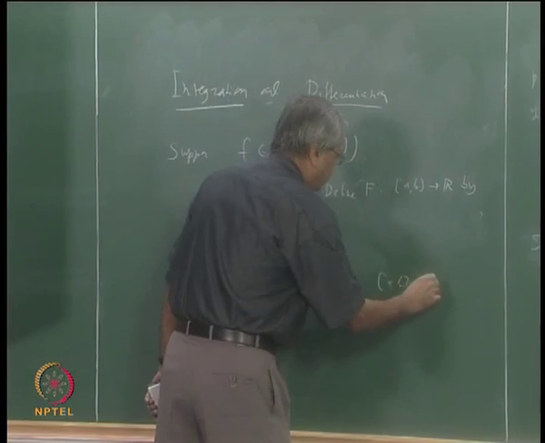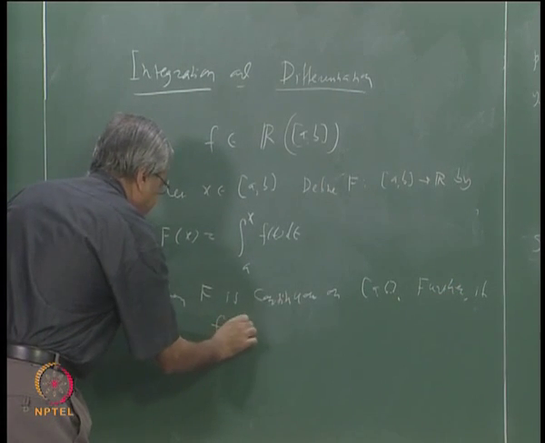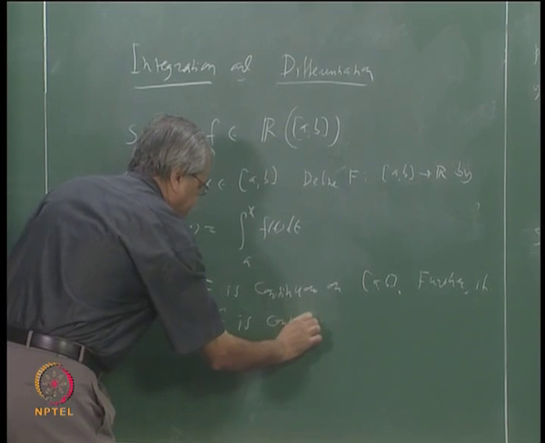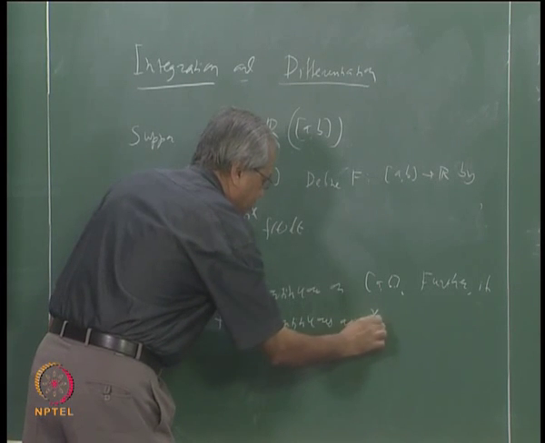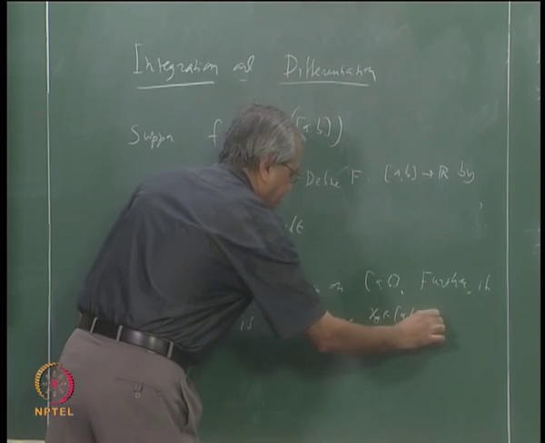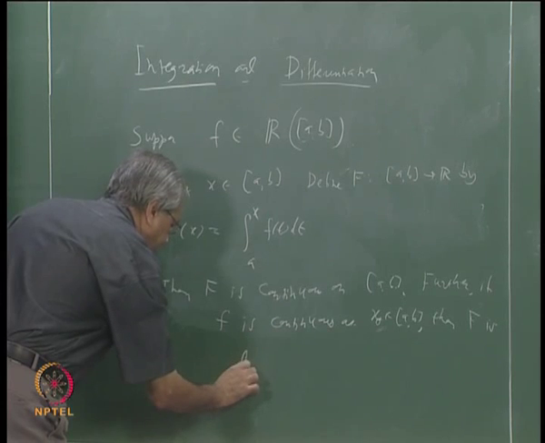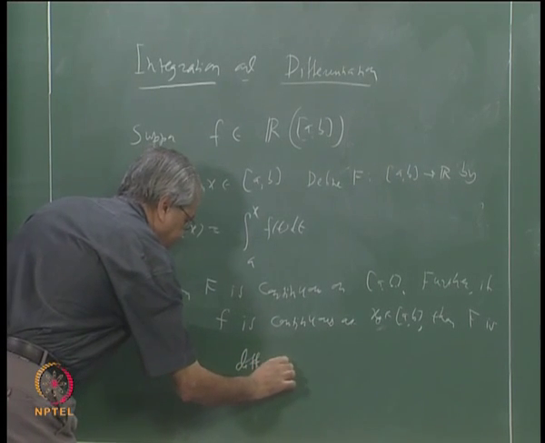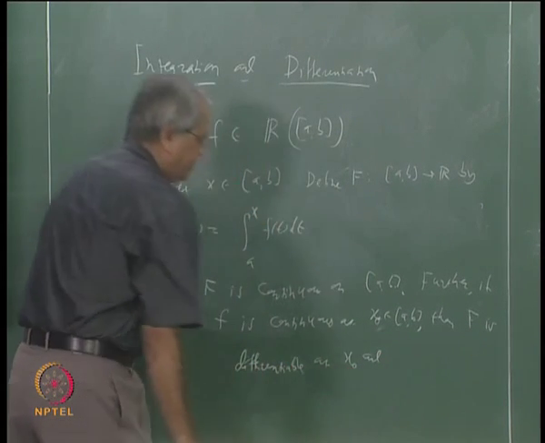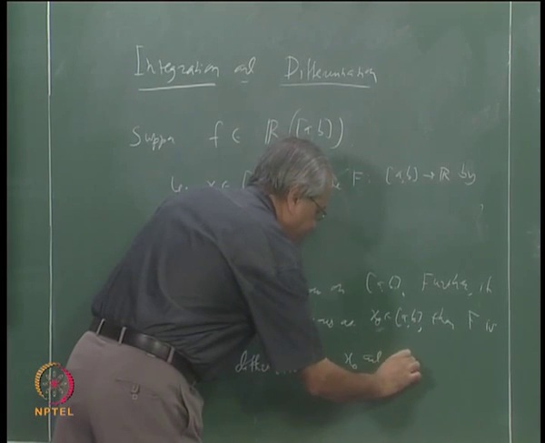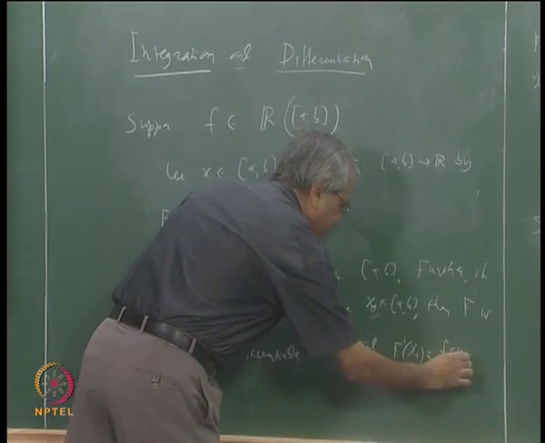So next what we want to say is that further, if small f is continuous at x naught, at some point x naught in [a, b], then big F is differentiable at x naught, and the value of the derivative, that is big F prime at x naught, is equal to small f at x naught.